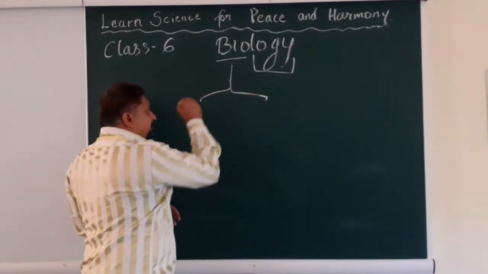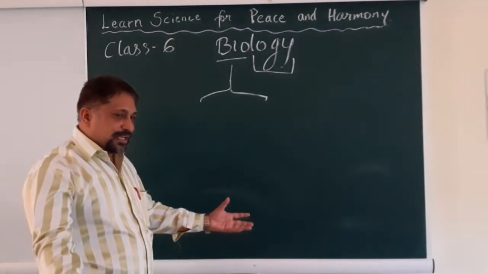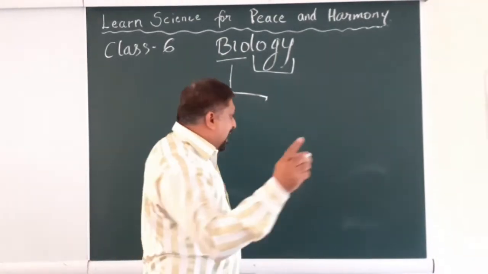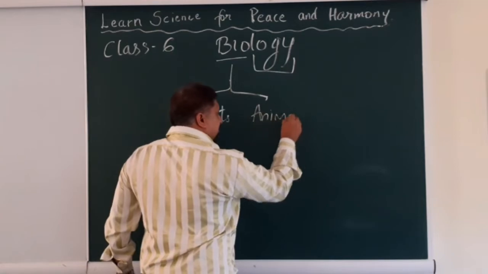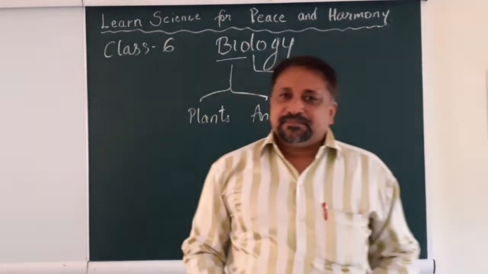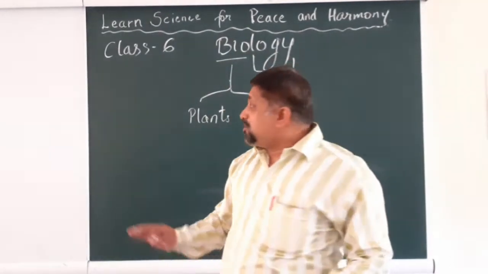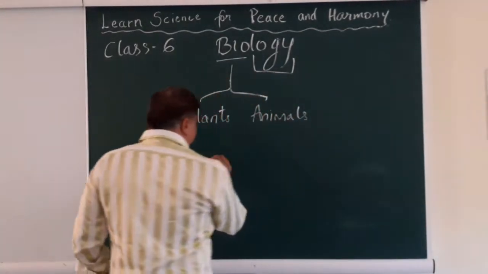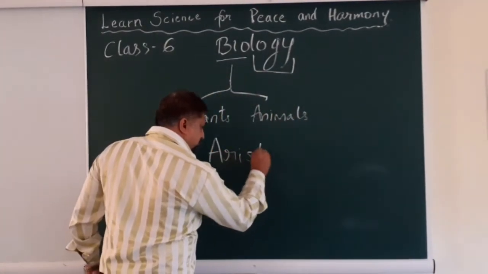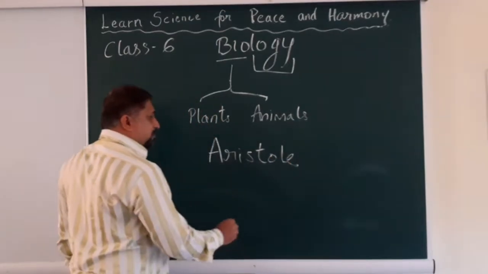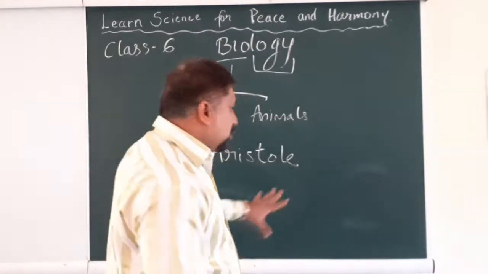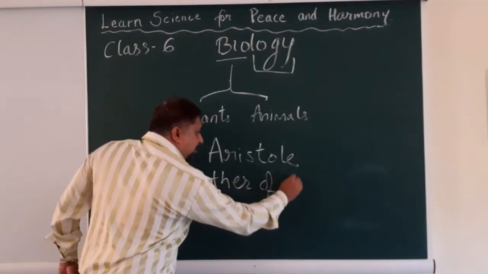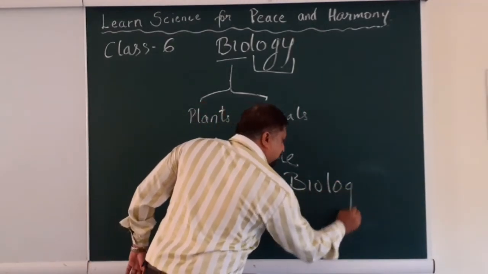And what are the two streams of life which you know by now? Everyone can tell what are the two streams of life. One is plants, and you are absolutely correct in guessing that the other one is animals. And for the first time, the classification of biology into plants and animals was done by Aristotle. Aristotle is also known as the father of biology.